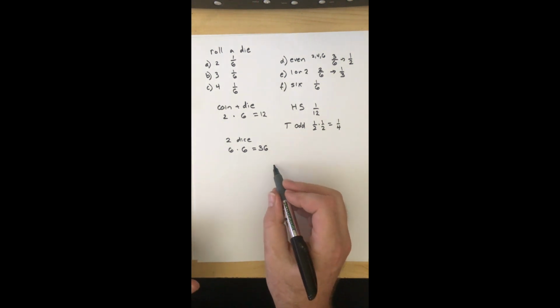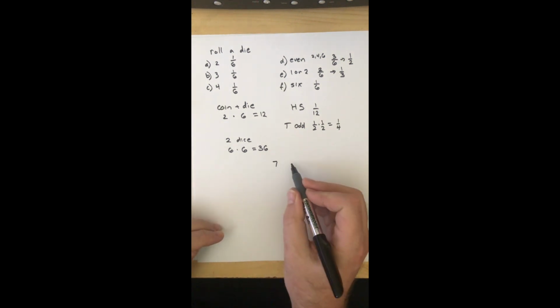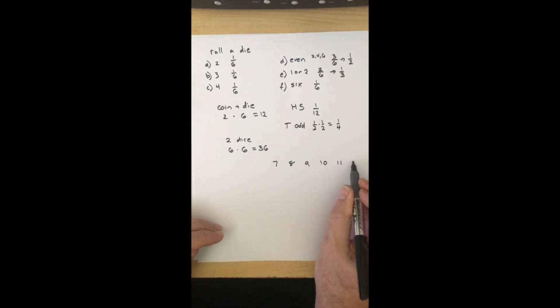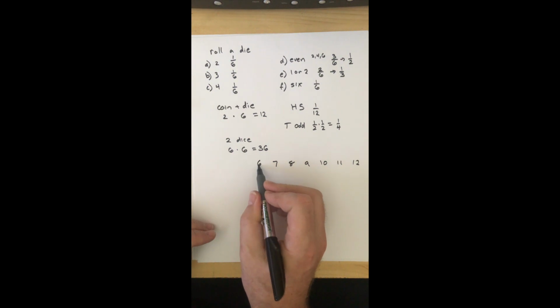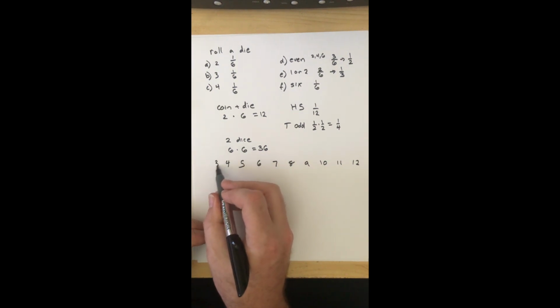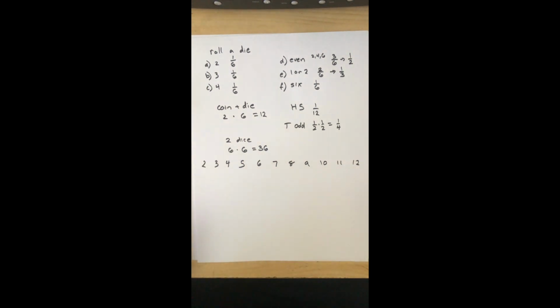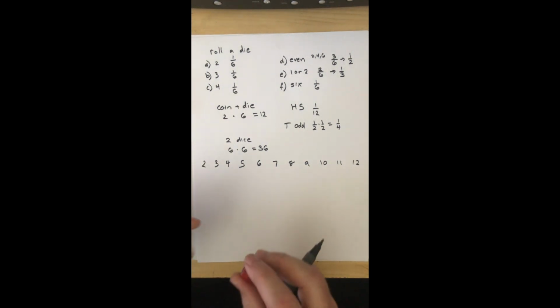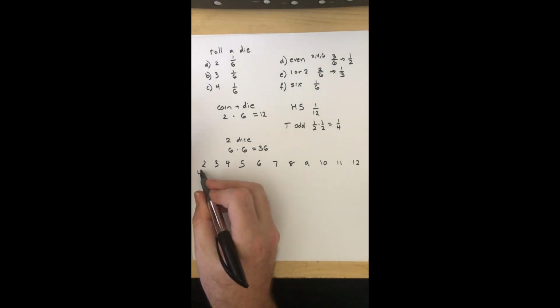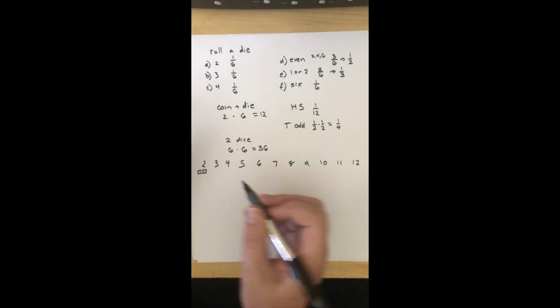2 to 12, the middle is 7. 8, 9, 10, 11, and 12. And then we have 6, 5, 4, 3, and 2. Now, there's only one way to make 2, and that's the snake eyes. So you get 1 and 1.